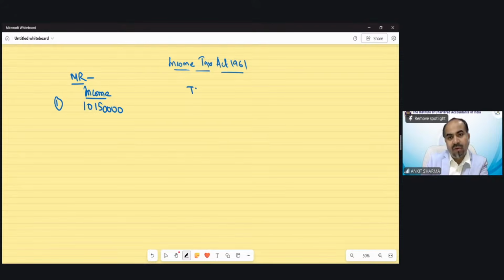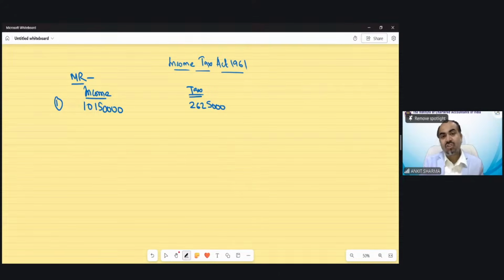We have to calculate the tax which has been given in the question. So upon 1 crore 1,50,000, if you will calculate the tax as per default tax regime, then the tax would be 262. I have already done the calculation yesterday. This would be my tax.